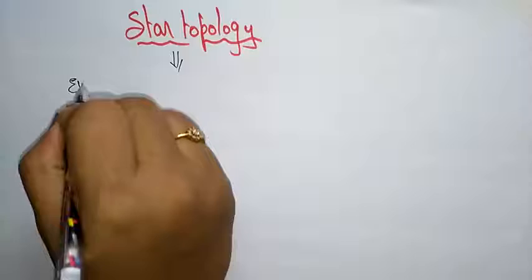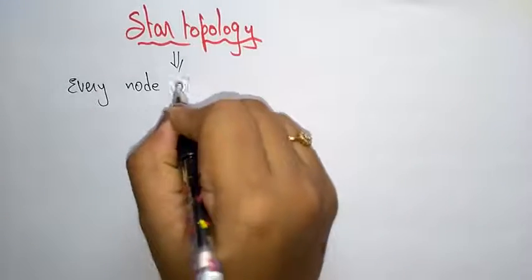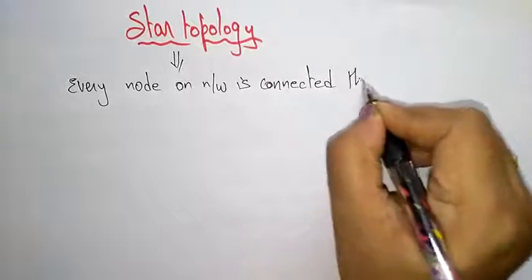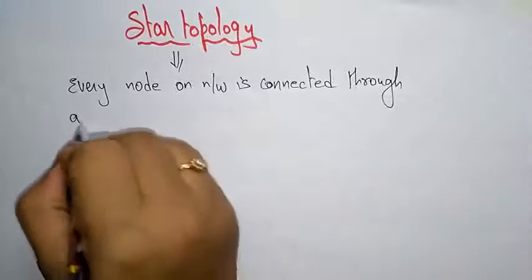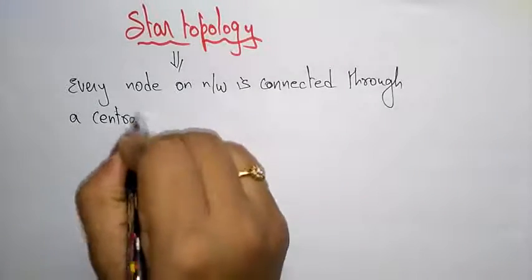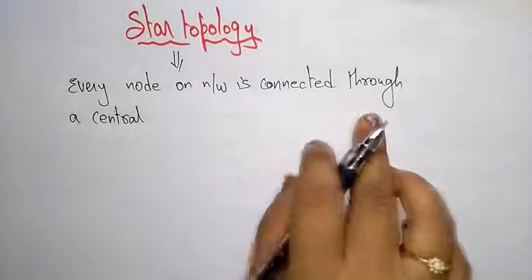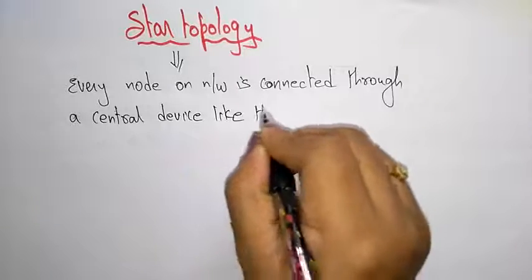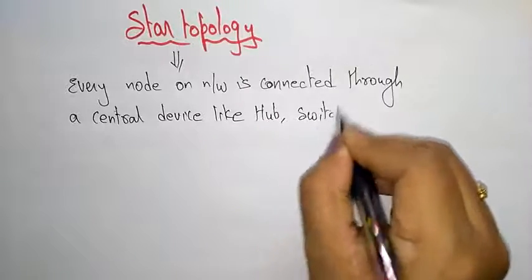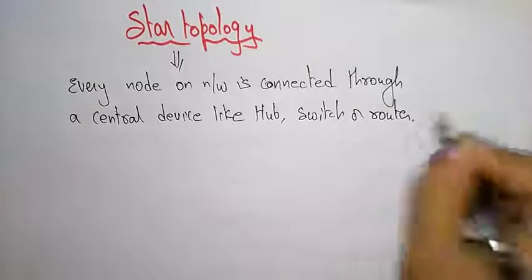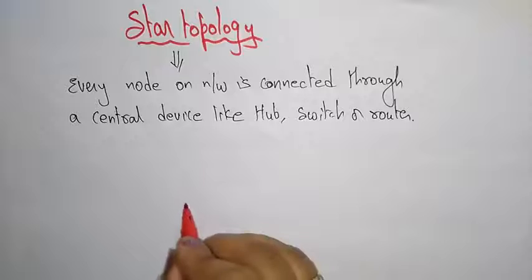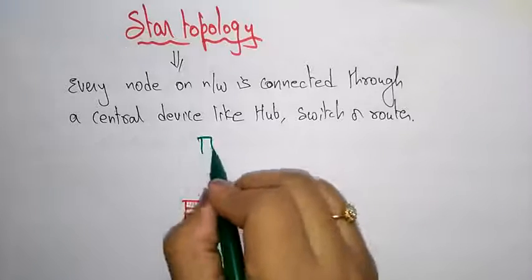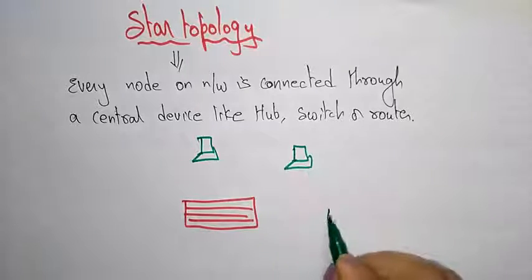In star topology, every node on the network is connected through a central device. With the help of the central device, we will connect every node. That you call a star topology. Every node on the network is connected through a central device like a hub, switch or router. So the central device may be the hub, switch or router. Suppose you take any hub or switch or router, and here you have the different nodes, and nodes are nothing but computers.